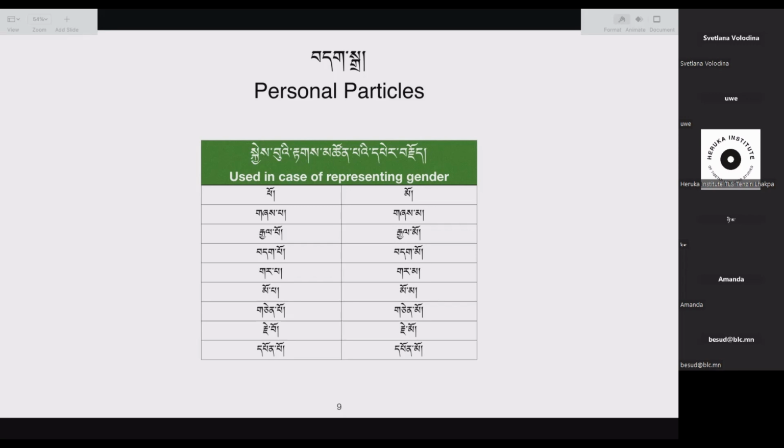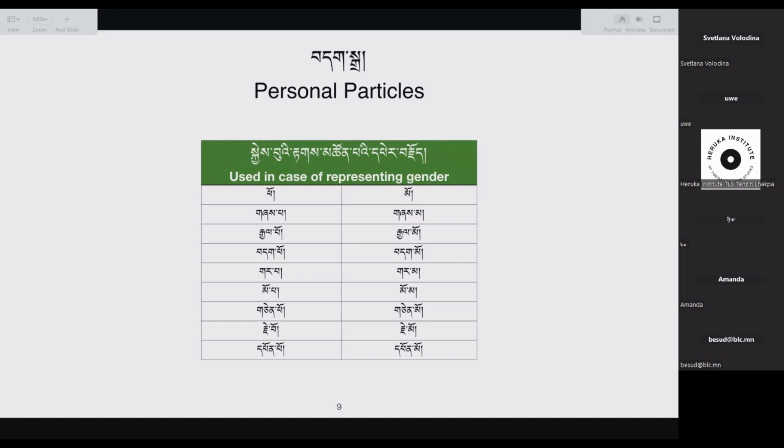And gelmo, the female ruler of a kingdom. Dakpo, dakmo. Dakpo, understood as the master or the owner, male. Dakmo, master or owner, female. And this word dakmo is also used in the lineage of, I think, the Sakya, where they also use this particular word dakmo for the noble consort.